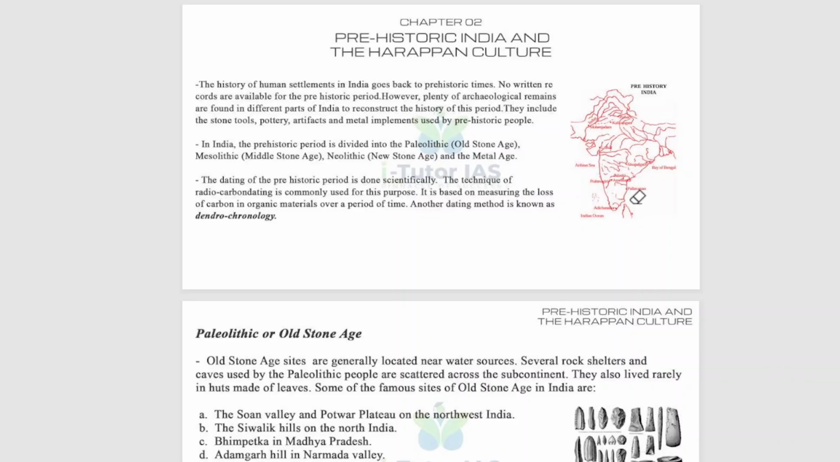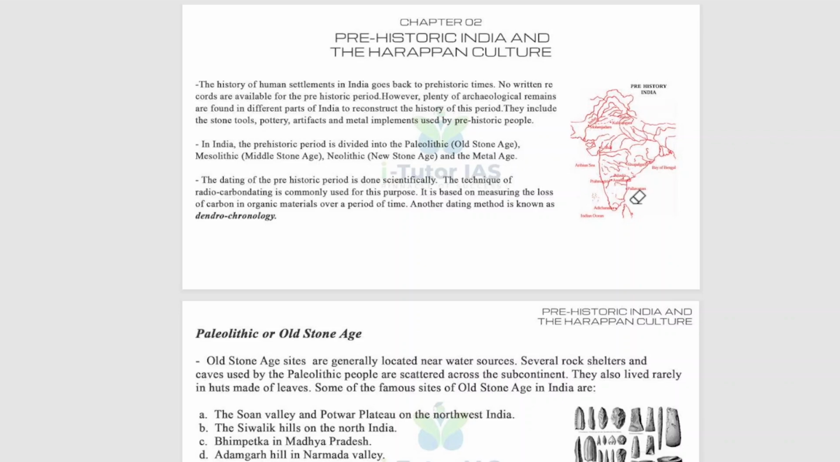So in India the prehistoric period is divided into Paleolithic, that is Old Stone Age. You can divide that word: paleo plus lithic. Lithic means stone. So paleo means old, Paleolithic is the Old Stone Age, and Mesolithic, the Middle Stone Age, Neolithic, that is the New Stone Age, and the Metal Age. So this is what the prehistoric period is mainly divided into.